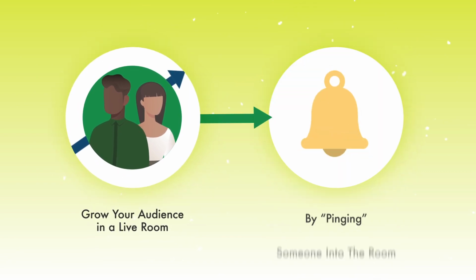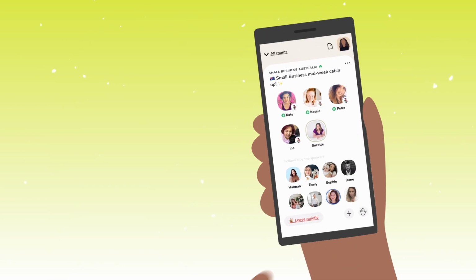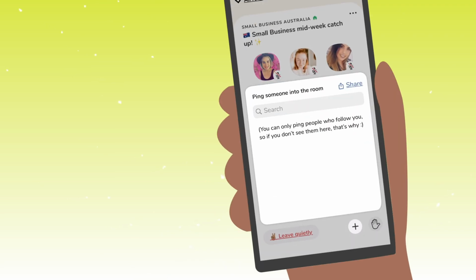Once the room goes live, you still have 2 opportunities to get people into the room. The first way is by pinging people into the room. That is a Clubhouse terminology, and it's simply just meaning to invite people into the room so that they're aware that the room is going on and they can also enjoy it.